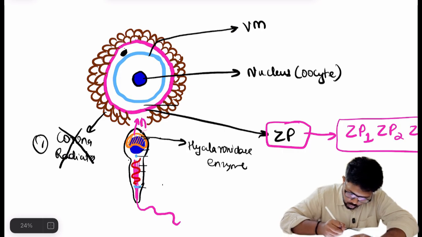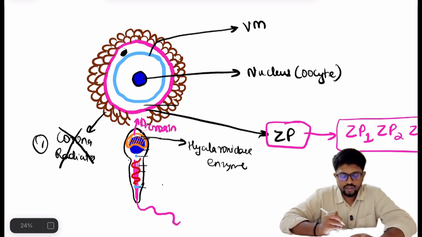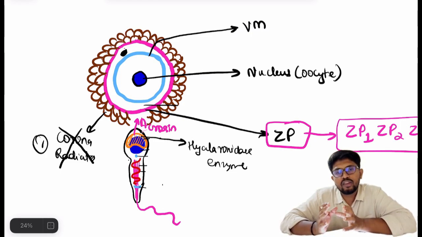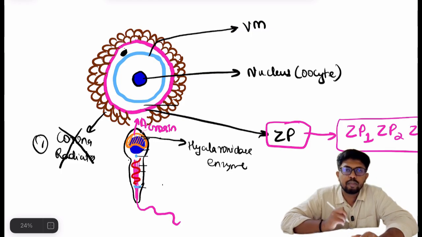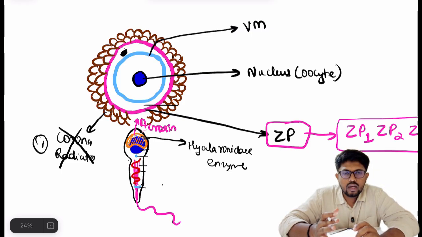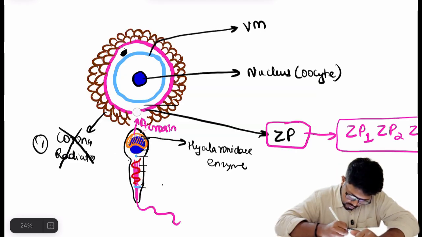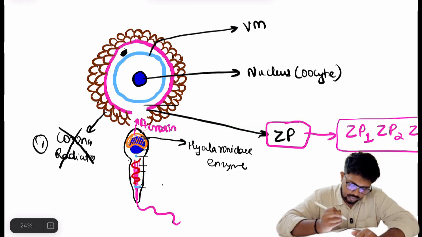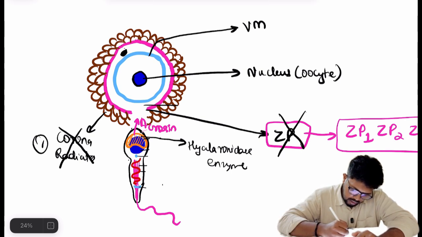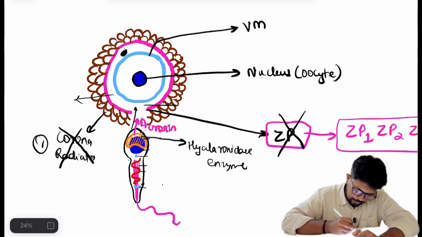Acrosin. This acrosin will go and bind mainly to the ZP3 receptors, and it will dissolve the zona pellucida that is coming in relation to the sperm head. The breaking down of this zona pellucida is called zonal reaction. So in this way, the second barrier is broken down. Now the sperm will be entering into what space? Perivitelline space.